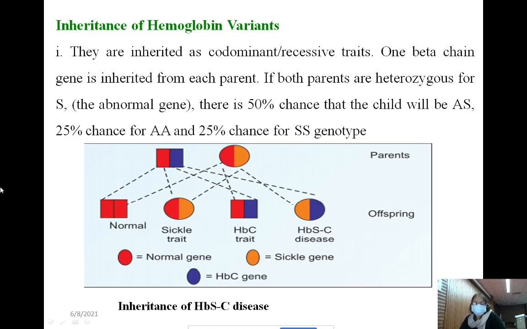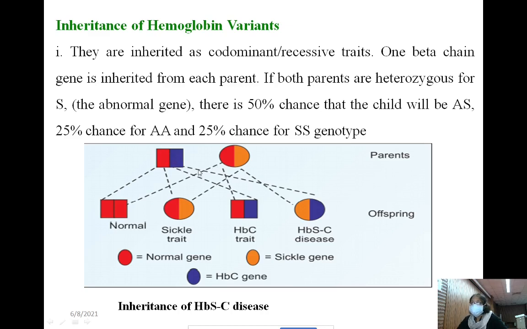Inheritance of the hemoglobin variant. They are inherited as codominant or recessive trait. One beta chain gene is inherited from each parent.